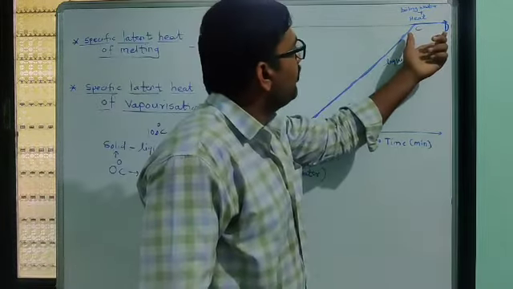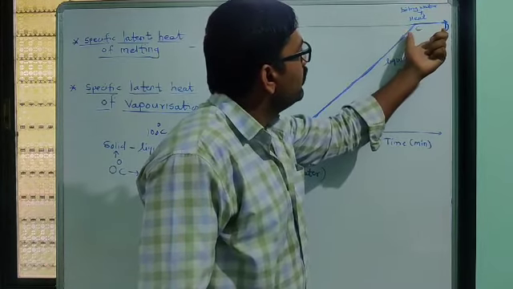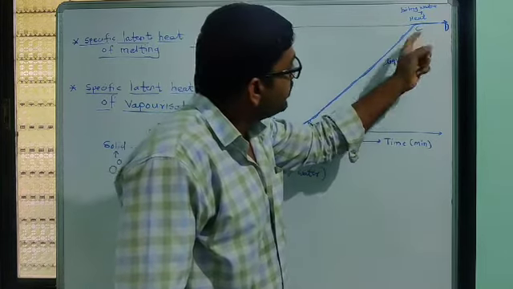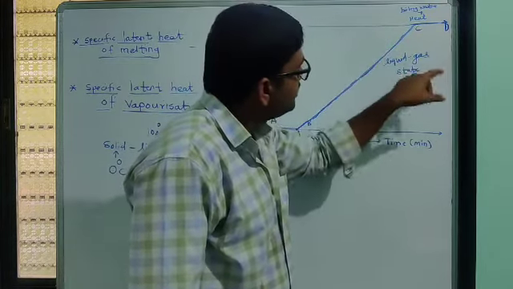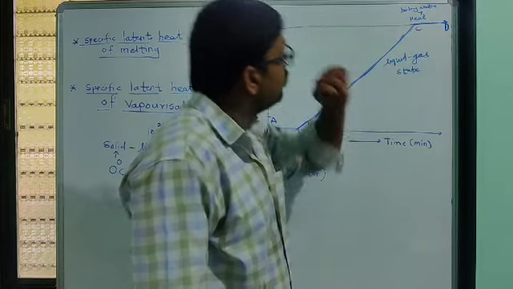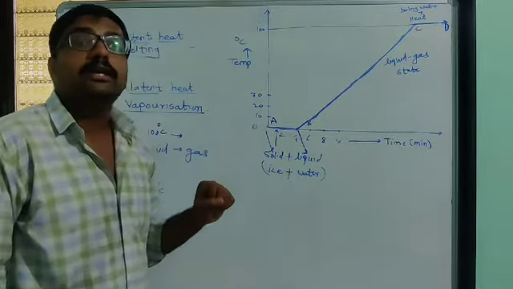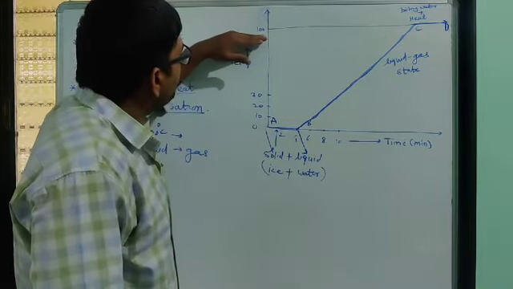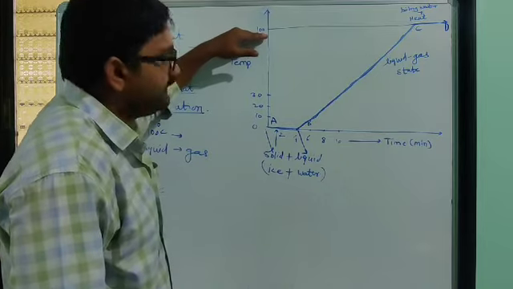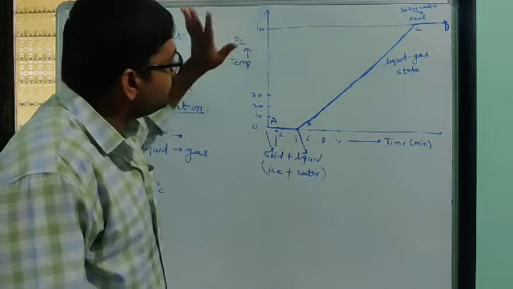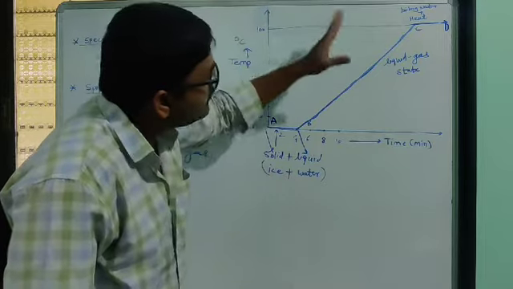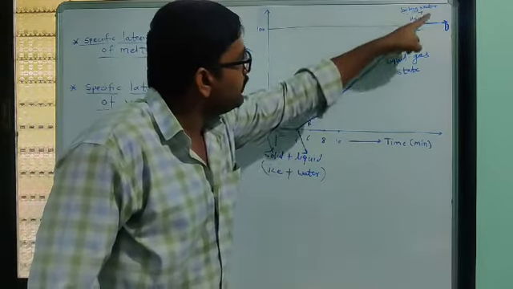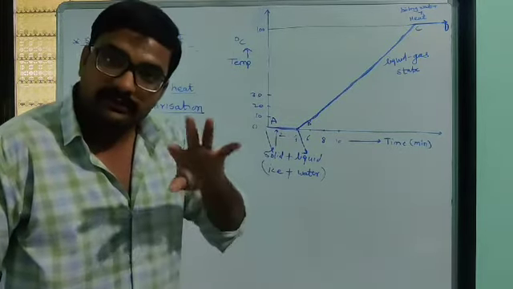Boiling water means liquid is boiling here, and if we supply heat to it, all the supplied heat gets used to convert all the water into vapor. So the temperature remains constant at 100 degrees Celsius, and whatever heat we still supply is all used to convert that liquid substance into a gaseous substance.